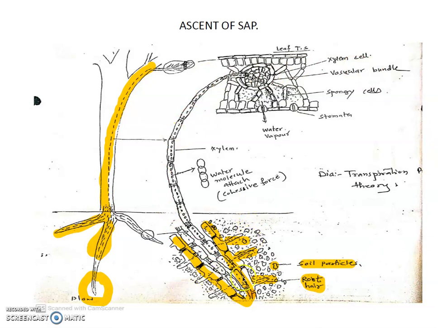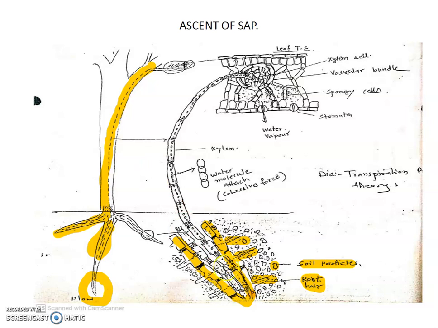Xylem is made from four types of cells: companion cells, vessel cells, xylem fiber, and xylem parenchyma. All these four help each other and conduct water.